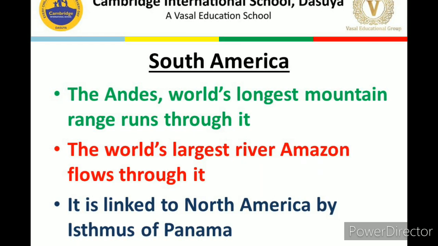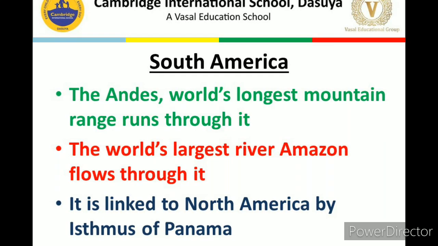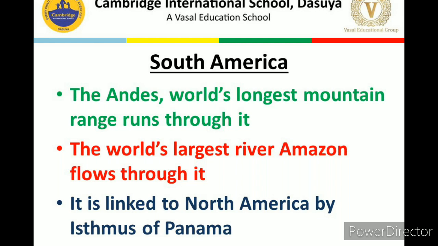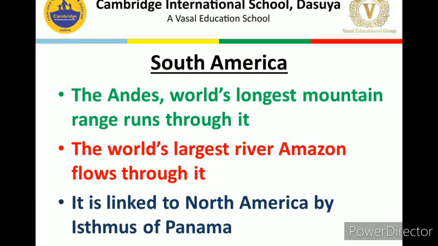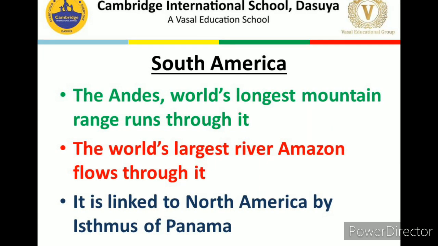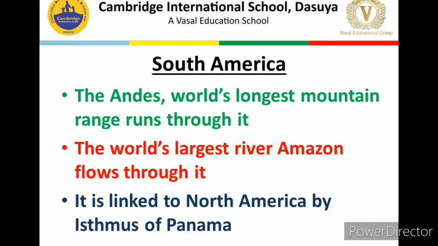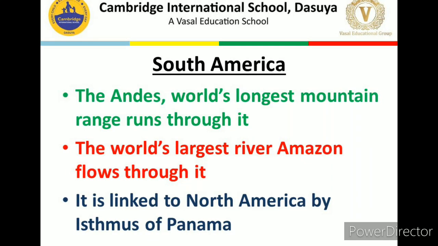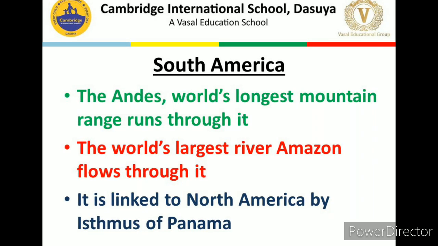Okay, dear children, we have discussed two terms here. One is the longest river and the other is the largest river. So what is the difference between the longest and the largest? Longest means we are talking about the total course of that river, how many kilometers it is flowing. That is known as the longest one.